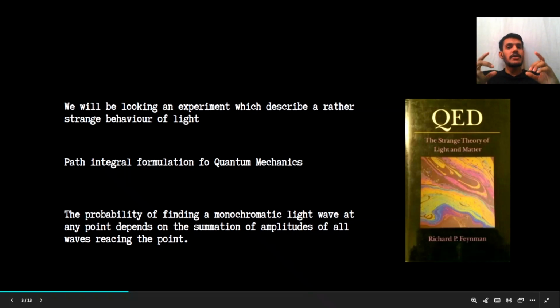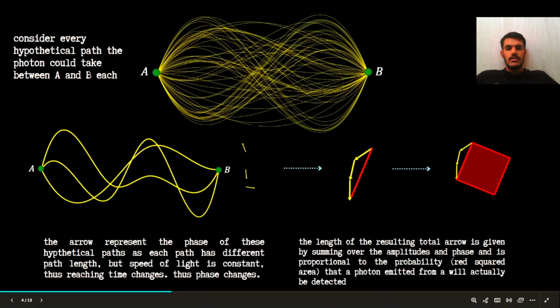We say the probability of finding a monochromatic light wave at any point depends, quantum mechanically, on the sum of all the amplitudes of each wave at that point. We sum it to get the amplitude, and if we take the square of it, we get the probability of finding the photon, or wave function, at that point. Now let's look at some basic picture before starting the explanation of the experiment. Let's say there are two points, A and B.